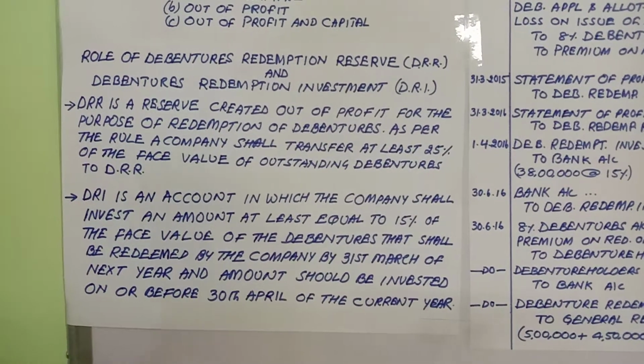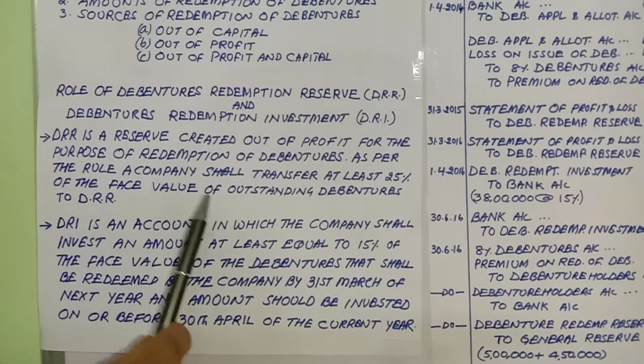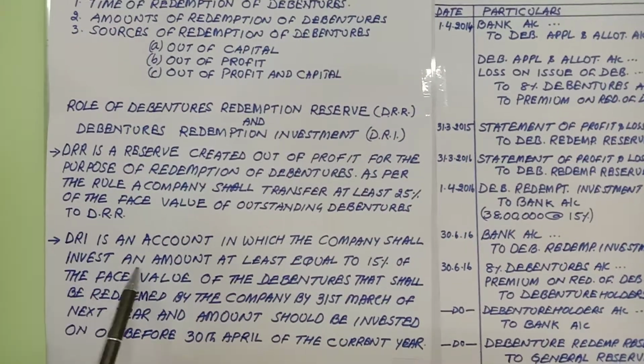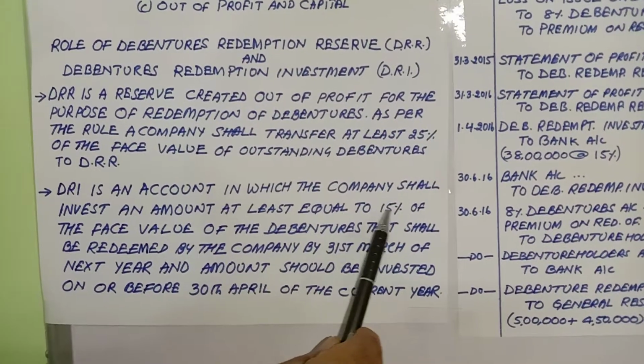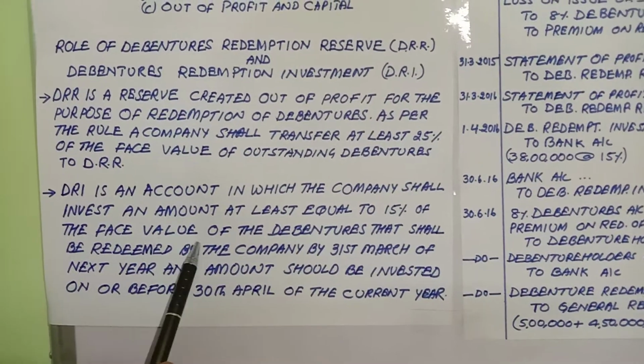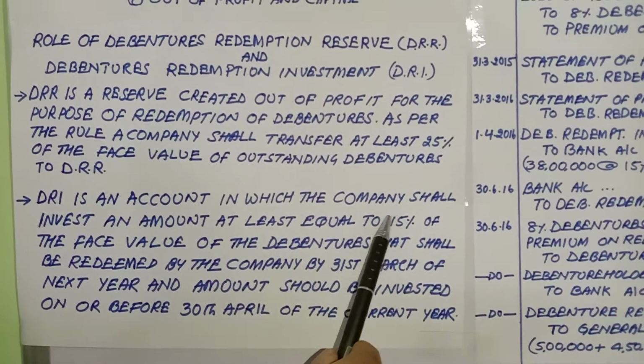Another part is debentures redemption investment, an account in which the company shall invest an amount at least equal to 15% of the face value of debentures.